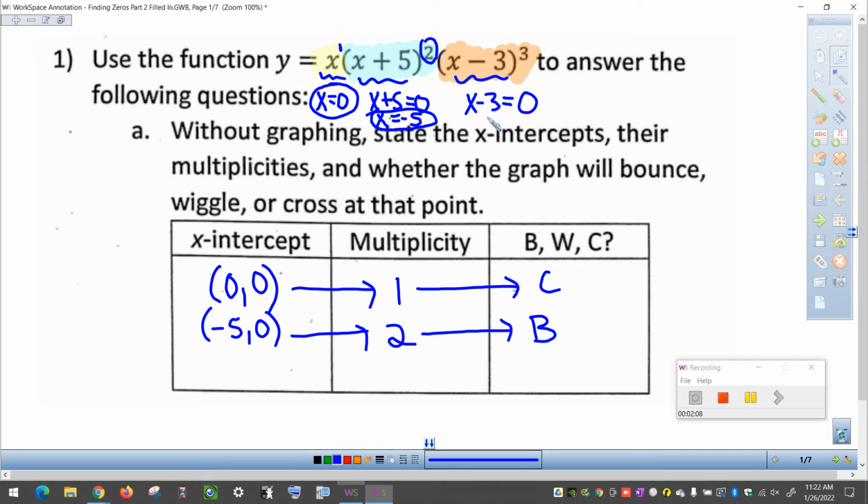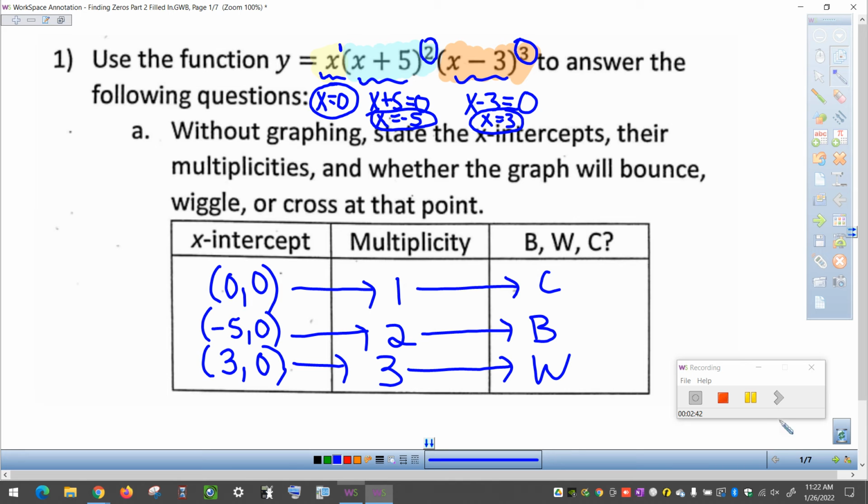All right, for the last one, the x minus 3 part, we're going to have to add 3 to both sides, so we end up getting positive 3 for our last x-intercept. Now we can see the multiplicity is also 3, that's the exponent, and because it's an odd multiplicity but greater than 1, that's going to wiggle. This one's kind of nice because here we're getting an example of each type of situation.